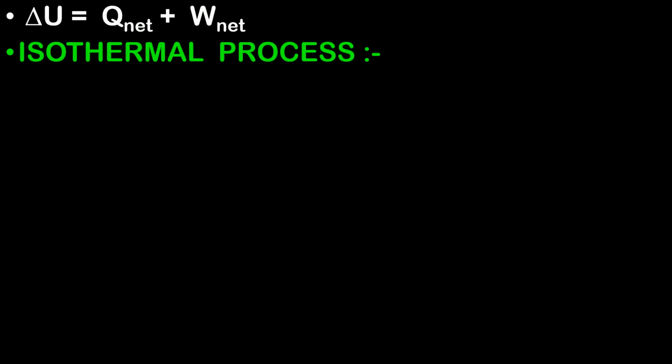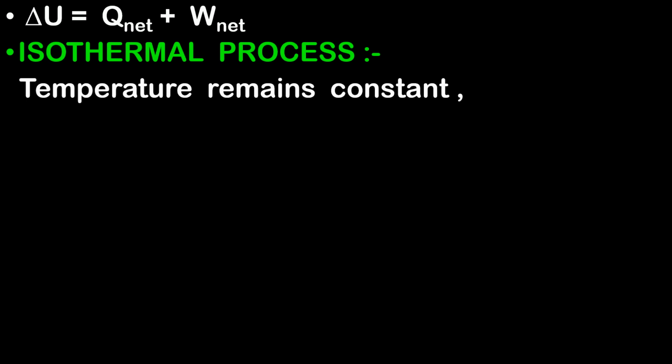Now let us apply this first law equation to different processes. First of all, let us consider an isothermal process. In an isothermal process, we all know that the temperature remains constant. If there is no change in the temperature, then obviously the change in internal energy will also be equal to 0.